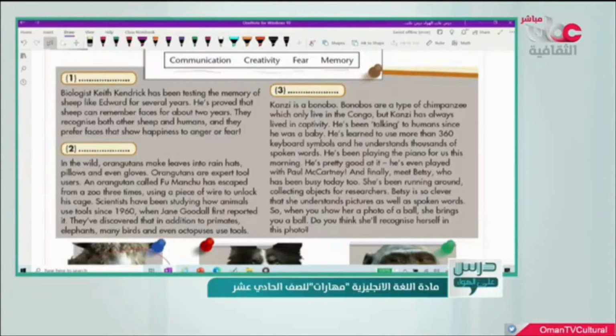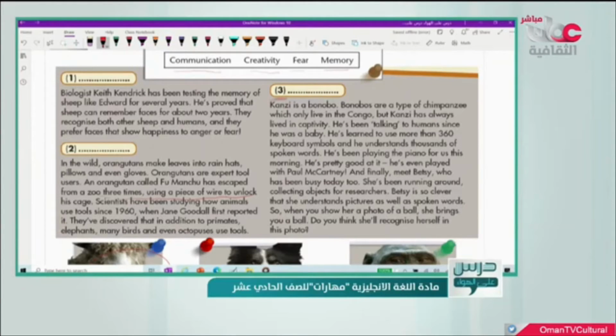2. In the wild, orangutans make leaves into rain hats, pillows, and even gloves. Orangutans are expert tool users. An orangutan called Fu Manchu has escaped from a zoo 3 times, using a piece of wire to unlock his cage. Scientists have been studying how animals use tools since 1960, when Jane Goodall first reported it. They've discovered that in addition to primates, elephants, many birds, and even octopuses use tools.